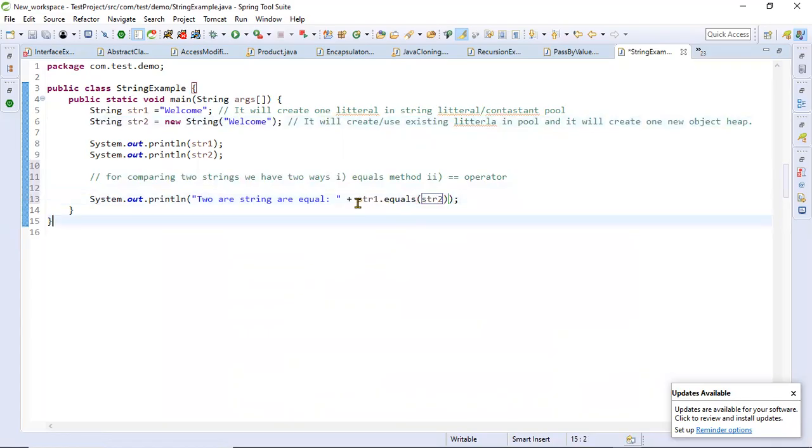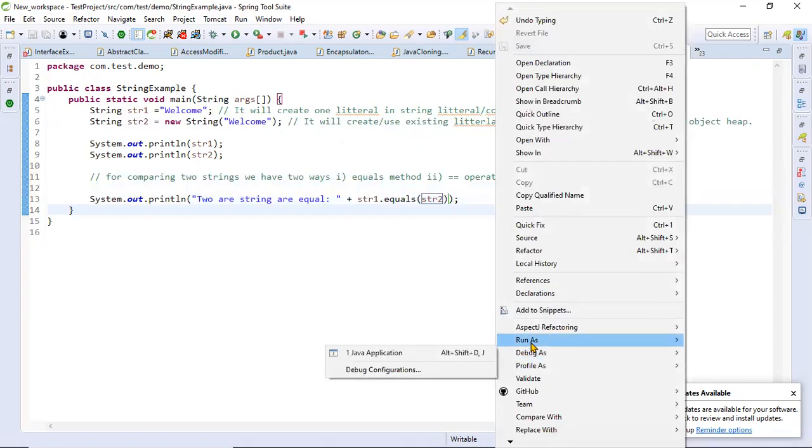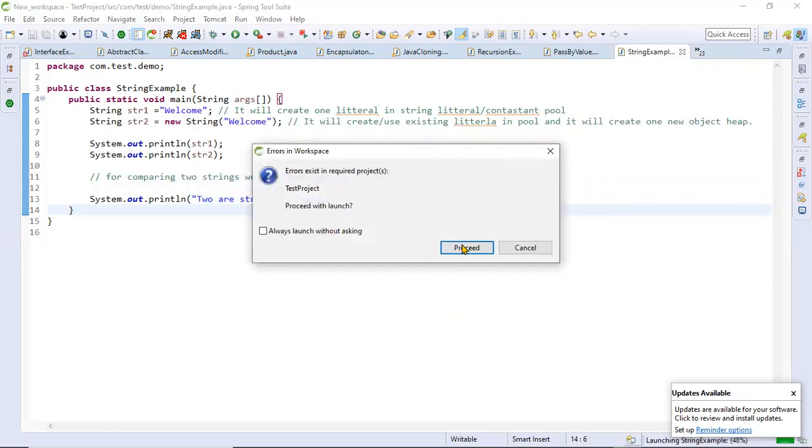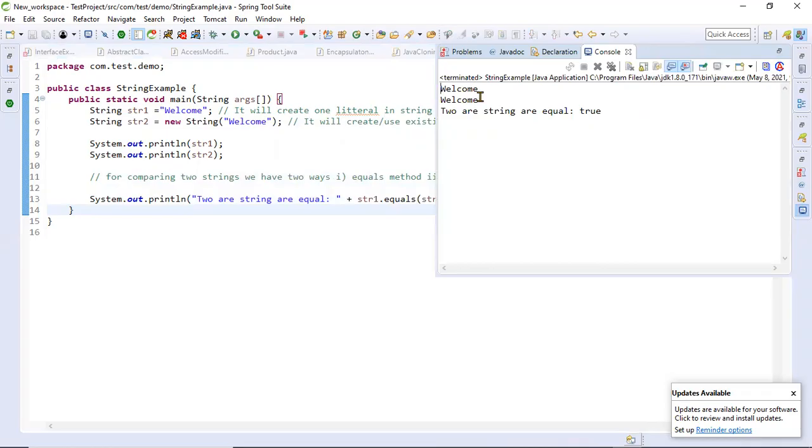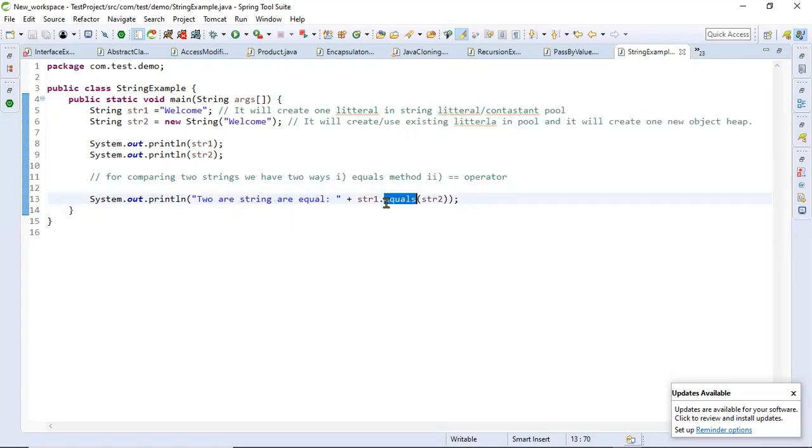Now this equals method will check the content of these two. The str1 content is welcome, and str2 is welcome, so there is no difference. So this will return true, because when we printed right above we got the same. It says two strings are equal, yes, true. This equals returns true.